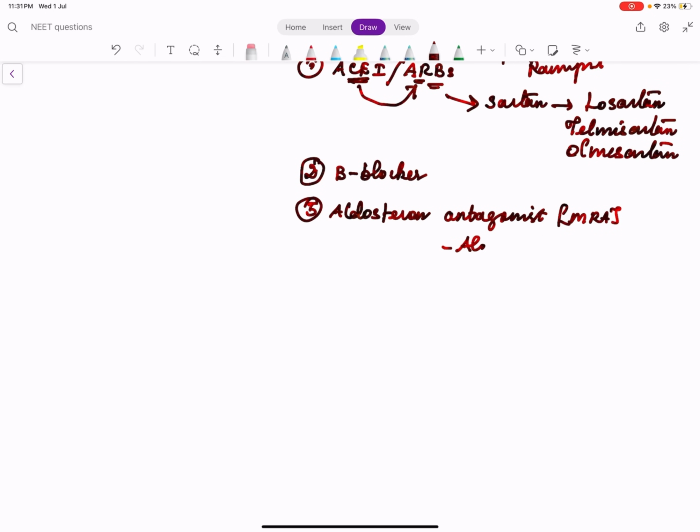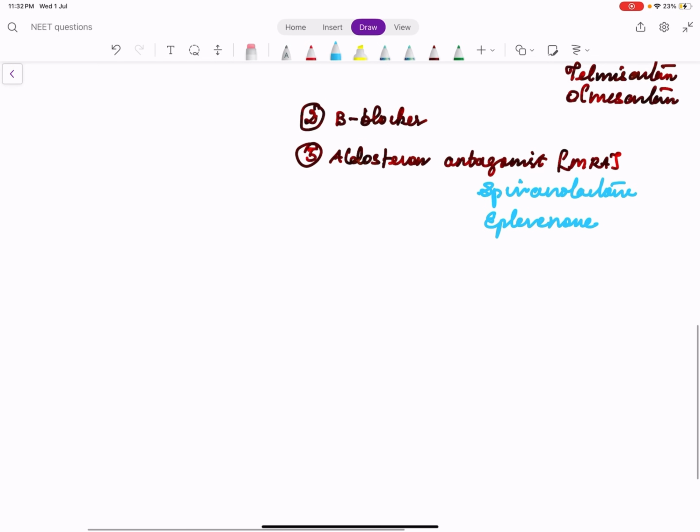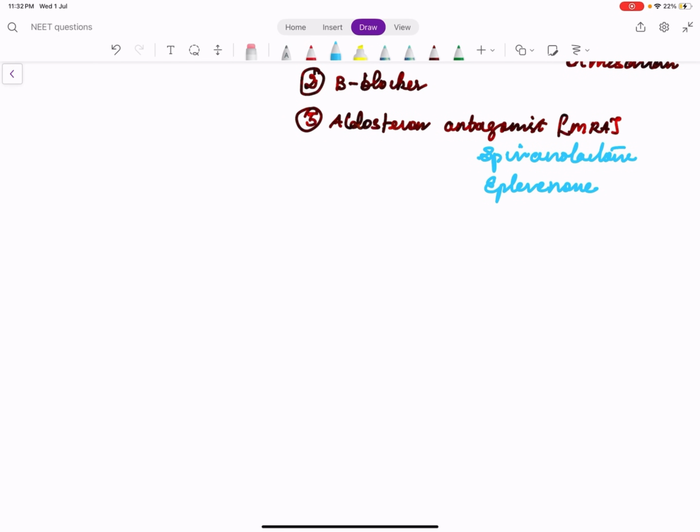Remember one drug name, spironolactone and eplerenone. These are the two mineralocorticoid receptor antagonists or aldosterone antagonists.